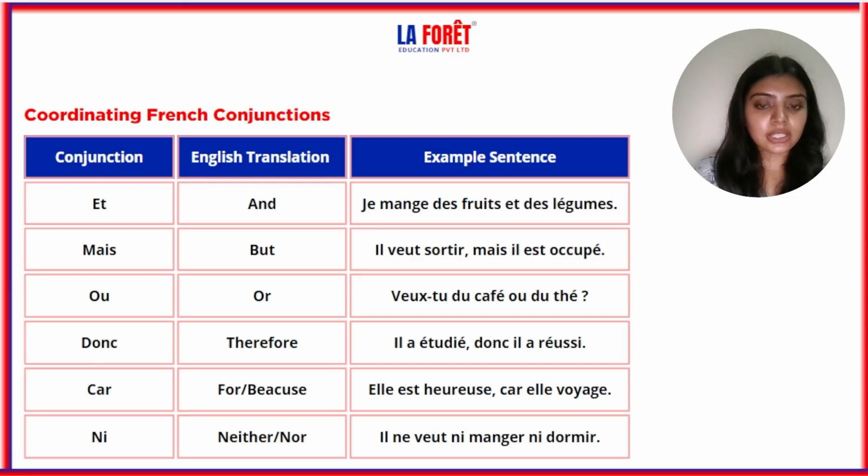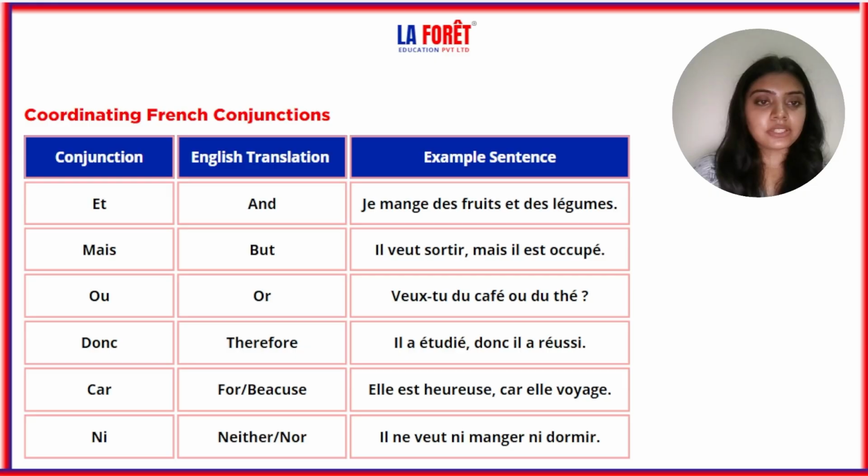Ni, neither or nor. Il ne veut ni manger ni dormir. He neither wants to eat nor wants to sleep. Now I have already told you, don't put pas. Il ne veut pas ni manger. No, it's not like that. It will be il ne veut ni manger, because ni is already neither, and the other ni is nor. So it will be il ne veut ni manger ni dormir, and it is also showing coordination.